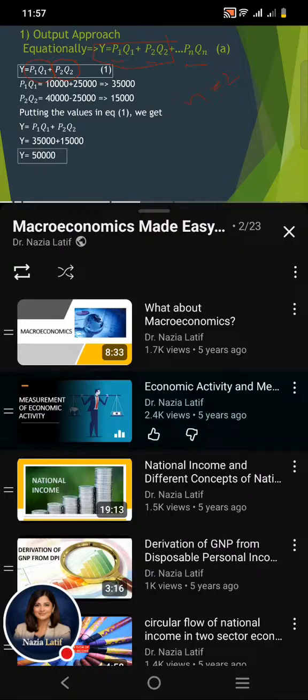So, the revenue generated by the orange company is 10,000 plus 25,000, that is 35,000. It means that 10,000 is the revenue generated by selling the oranges to the public, and 25,000 is the revenue generated by selling the oranges to the juicing company. And P2Q2 represents the revenue of the juicing company, that is equal to 40,000.